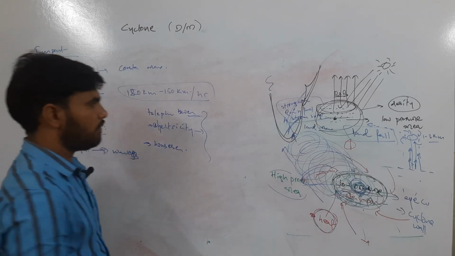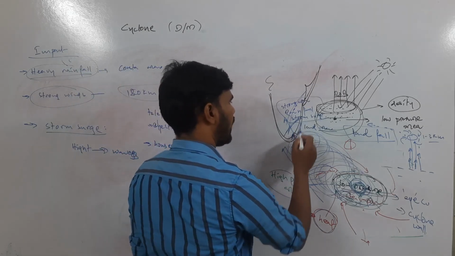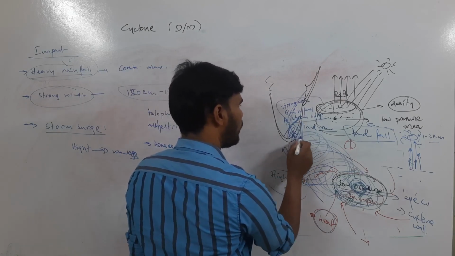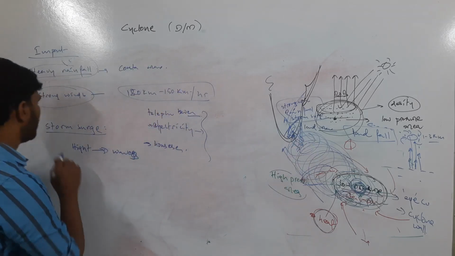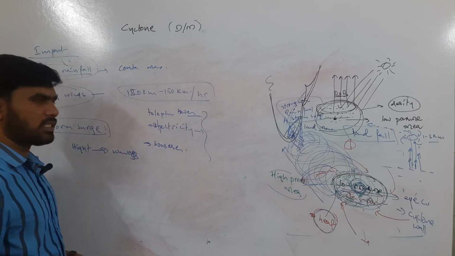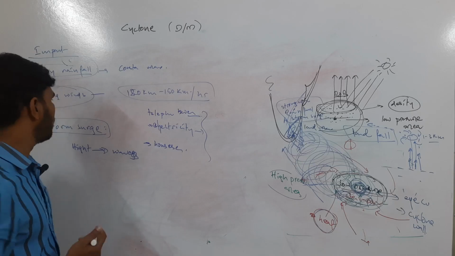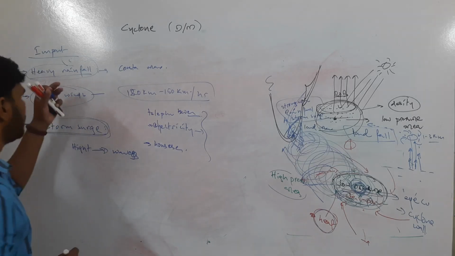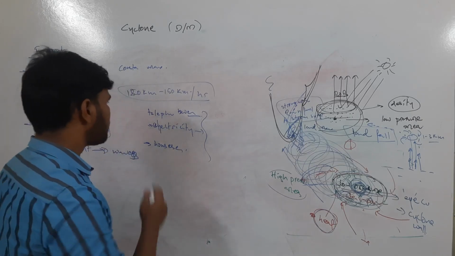And what will they do? The increased sea level, the heightened waves, will fall on the coastline, and while going back they will drag everything that is there in the coastal areas. So with the storm surge also, there will be huge damage to infrastructure like roads, houses, small shops, etc. All these things will be destroyed because of the storm surge. Okay, so this is the damage caused by the cyclone.